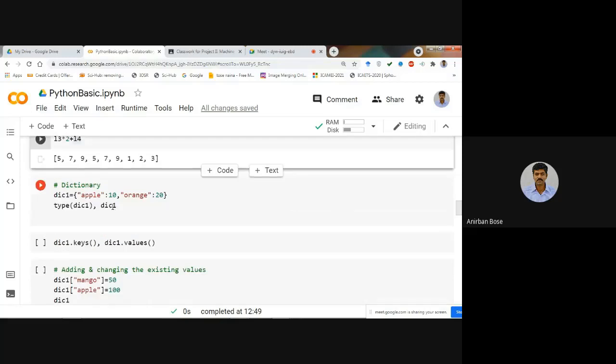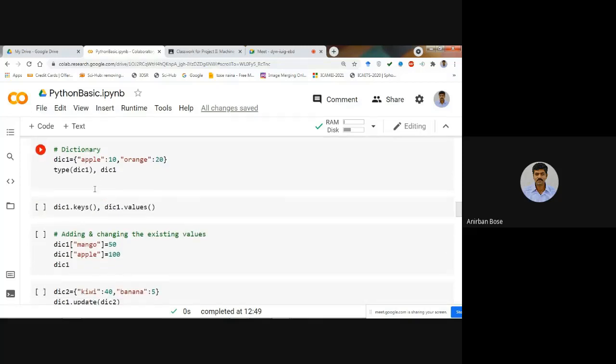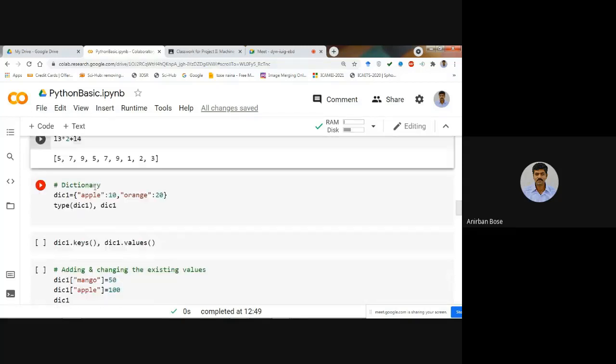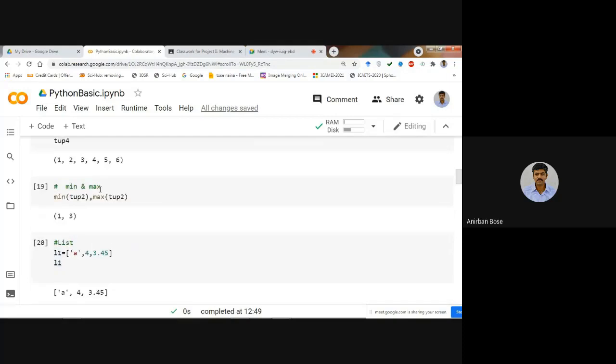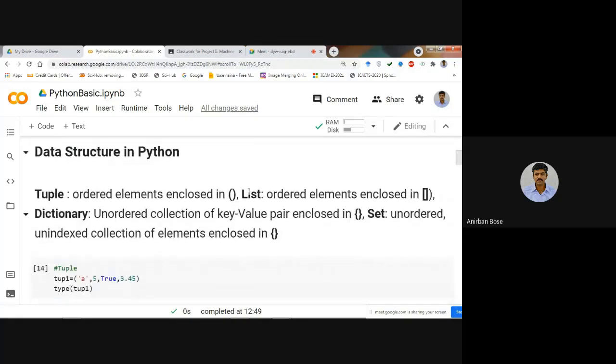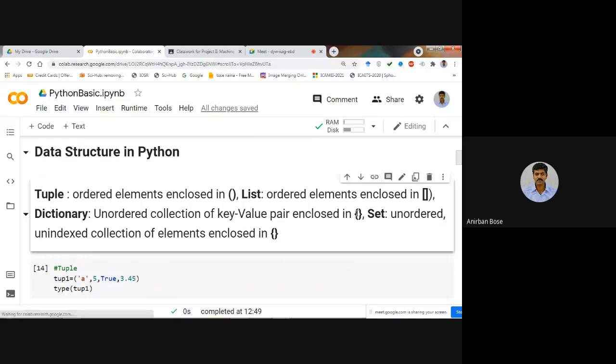Okay, now coming to the dictionary, this is another data structure, and in the dictionary you see the definition: a dictionary is enclosed within curly brackets. Within curly brackets, dictionary elements are enclosed, and a dictionary is always there with key value pairs.